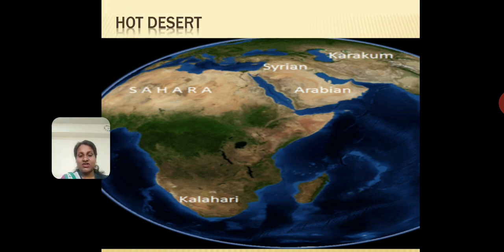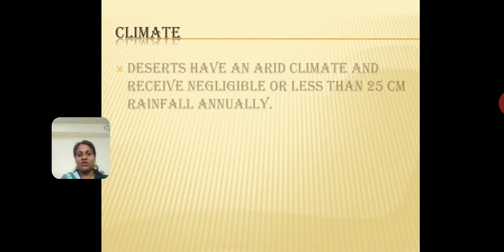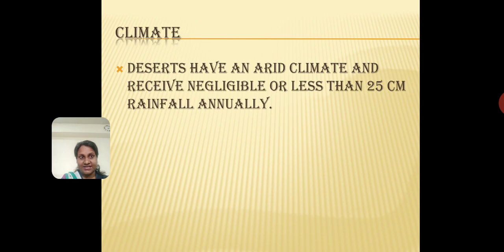Now, this image shows the location of the Sahara Desert on the map. That is the biggest hot desert on earth. Apart from that, you have the Karakum Desert and the Kalahari Desert. We need to remember these locations. We will have to learn to plot them on a map, which I will be doing later. Apart from this, let's now look at the climate of the deserts.